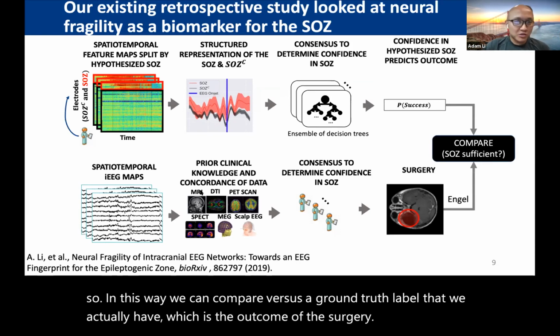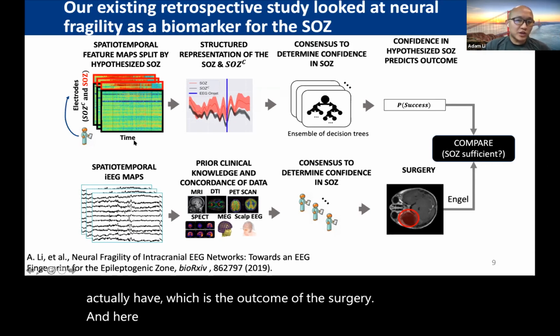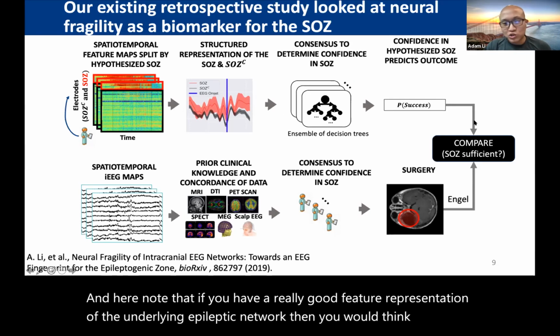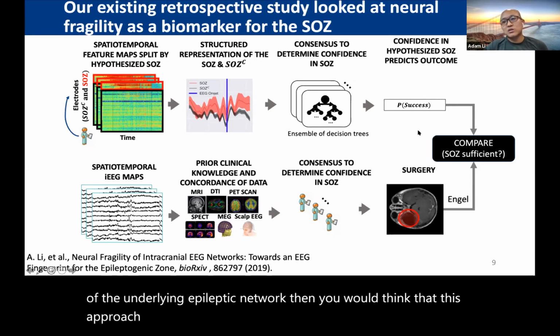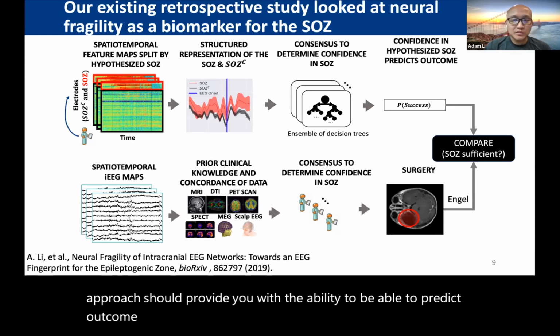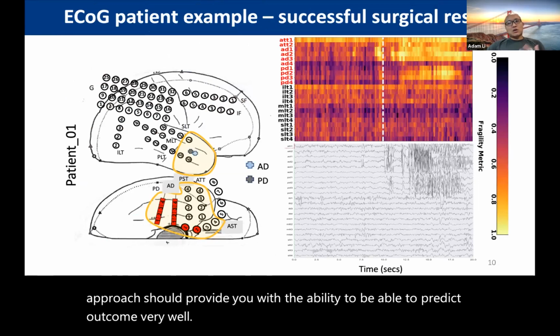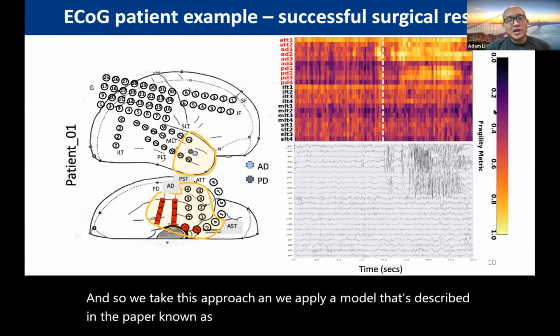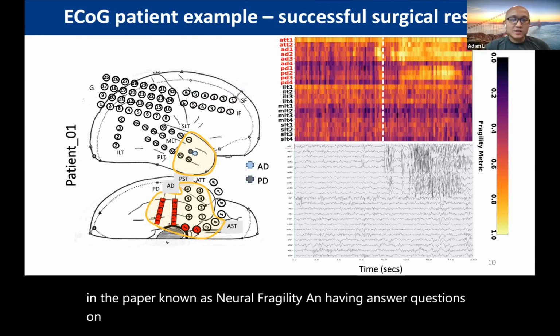And here, note that if you have a really good feature representation of the underlying epileptic network, then you would think that this approach should provide you with the ability to predict outcome very well. And so we take this approach and we apply a model that's described in the paper known as neural fragility. And I'm happy to answer questions on that at the end.